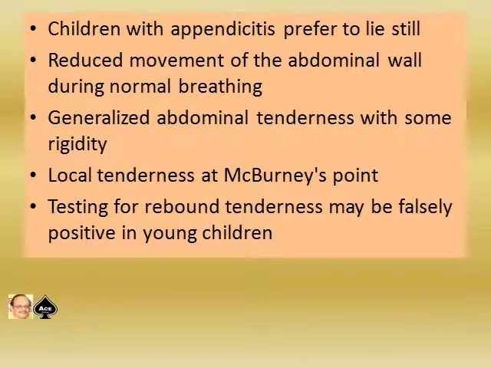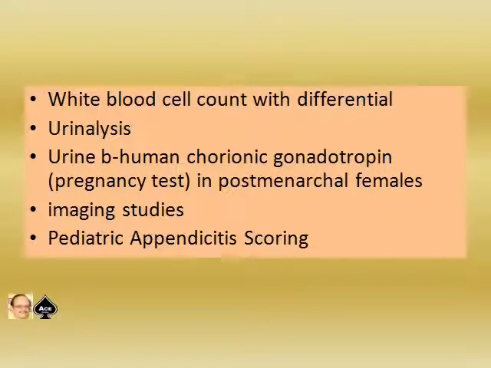acute appendicitis. Children with appendicitis prefer to lie still, with reduced movement of the abdominal wall during normal breathing, generalized abdominal tenderness with some rigidity, and local tenderness at McBurney's point. Testing for rebound tenderness may be falsely positive in young children. WBC count with a differential is important. Do urinalysis. Then a pregnancy test should be done in post-menarcheal girls. Imaging studies may be done, and the pediatric appendicitis score is also an important tool.